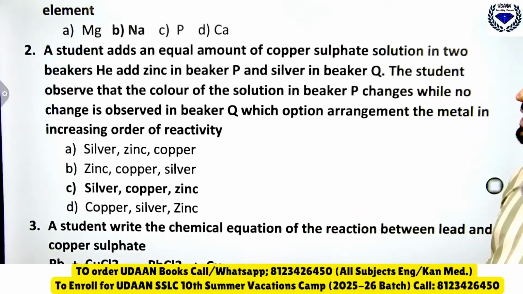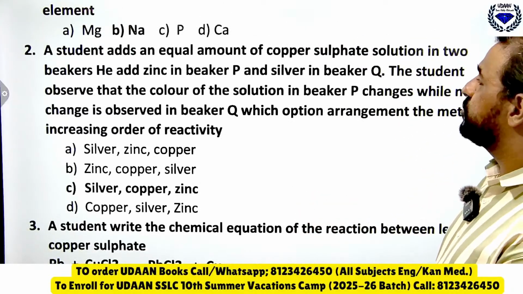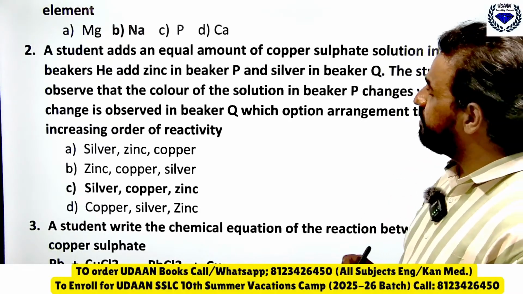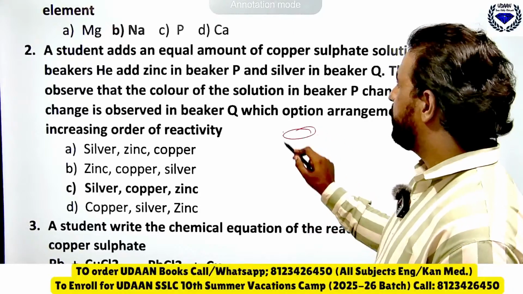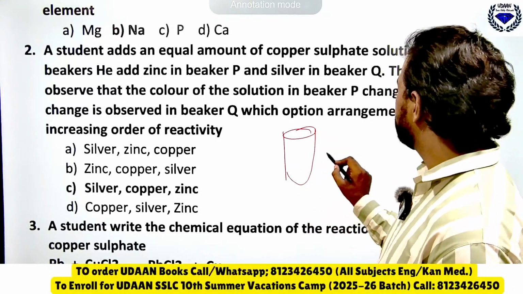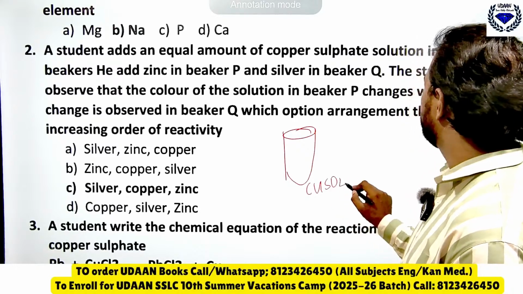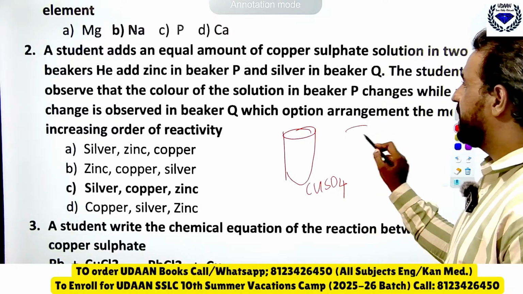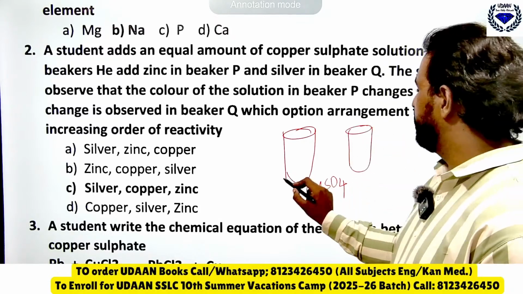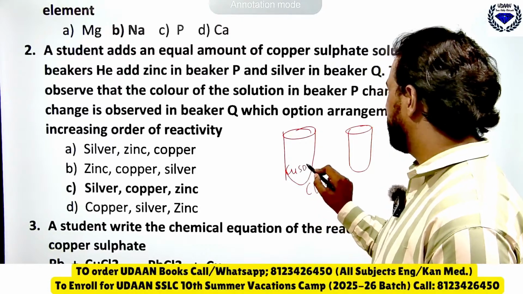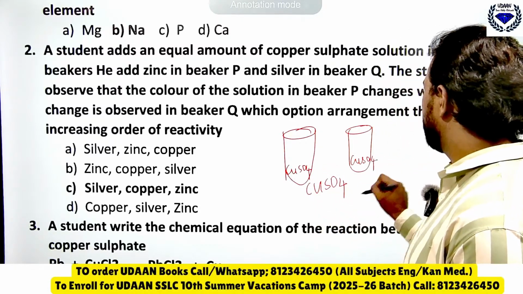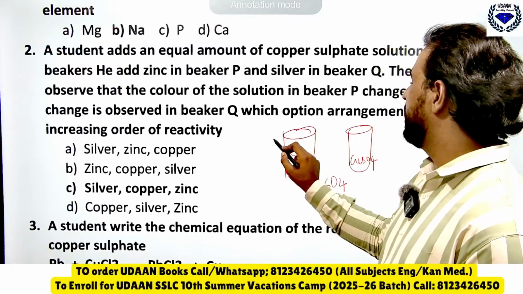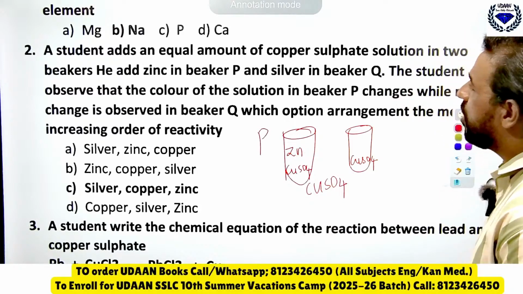See, a student adds an equal amount of copper sulfate solution in 2 beakers. He adds zinc in beaker P, so beaker P has copper sulfate solution and zinc.